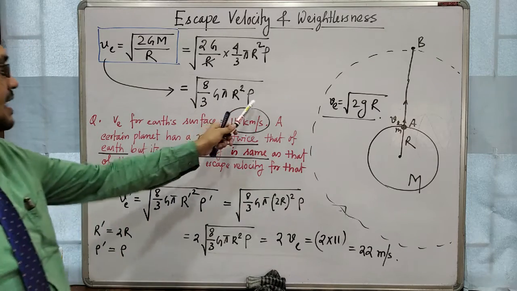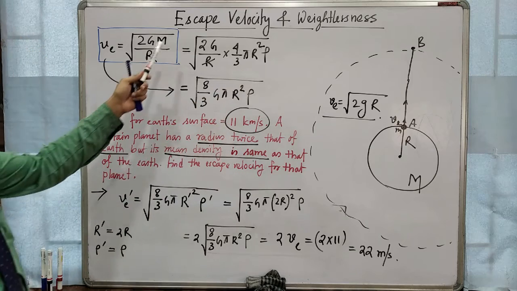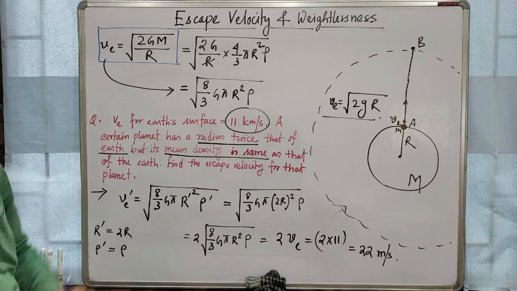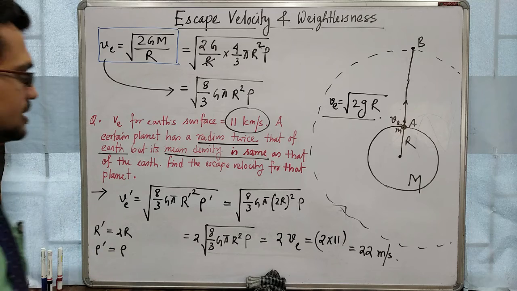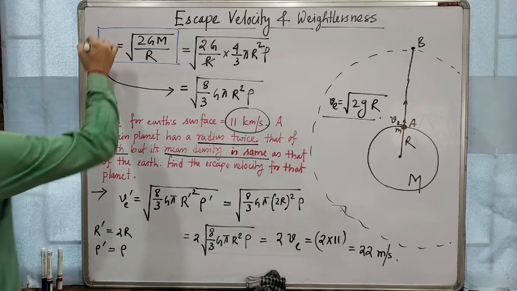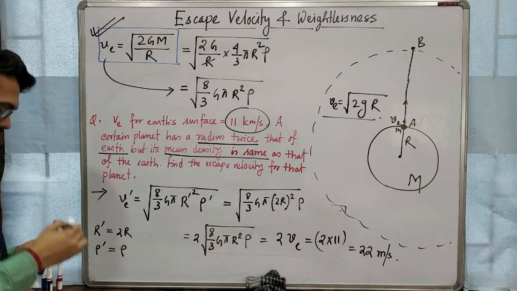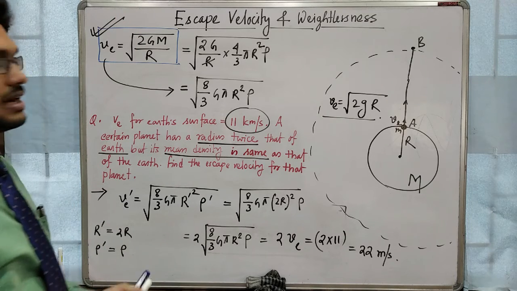If the relation between rho and r is given, then we use this equation. Suppose the mass of the planet and the radius of the planets are given, then we will use this relation. So you have to understand which equation you have to use, but there is no need to remember all the equations. Remember this one, remember this one. So this is one simple numerical.